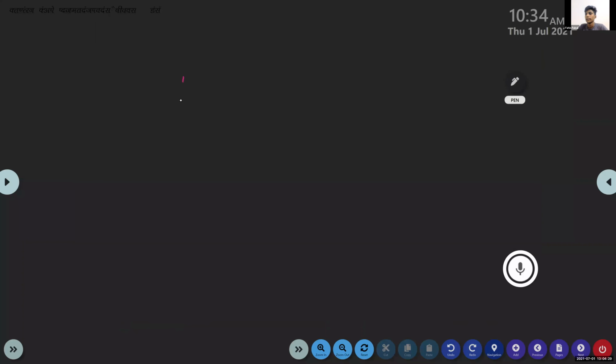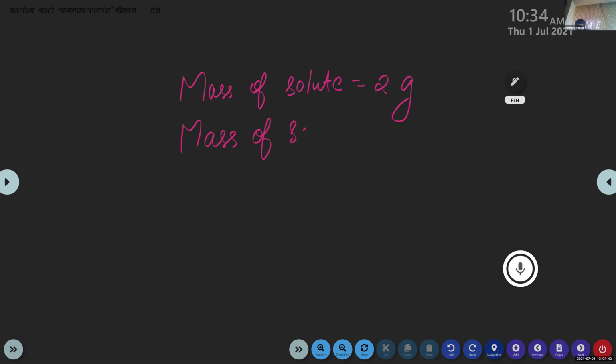Just wait. So here, the mass of solute is 2 gram. Then the mass of solution is (2 plus 18), that is equal to 20 gram.